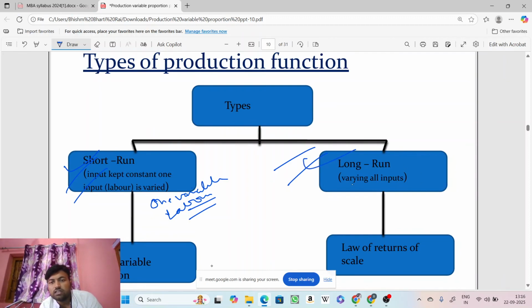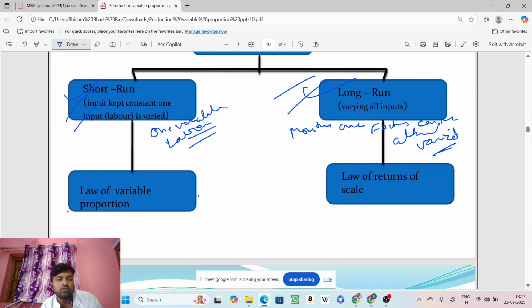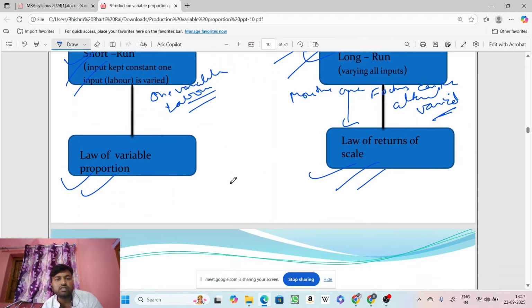Whereas in the long run, more than one factor of production can be altered or changed. So that's called the long run production function. Short run is also called the law of variable proportion, and long run is also called the law of returns to scale. So today we'll be studying up till here.